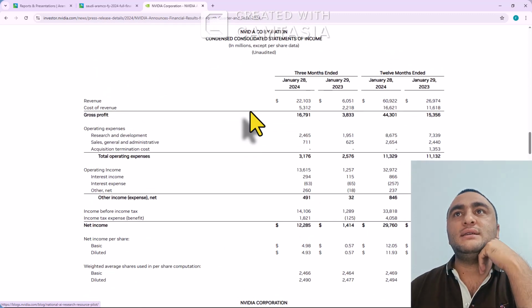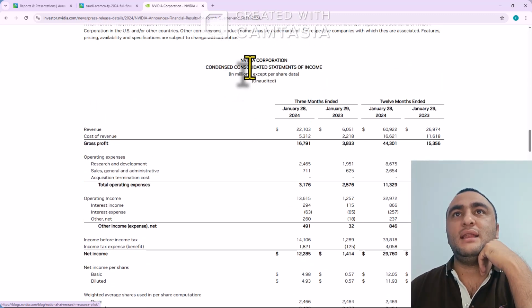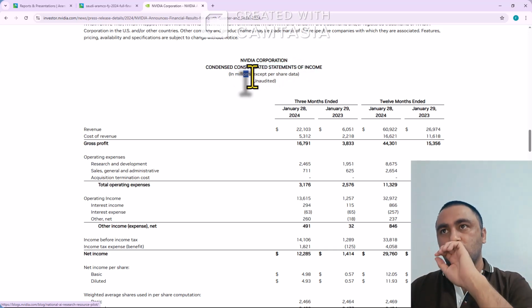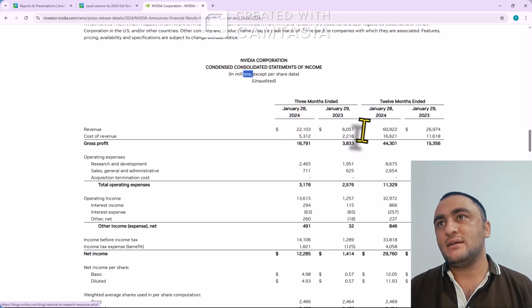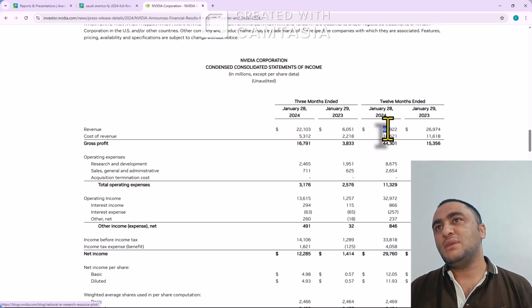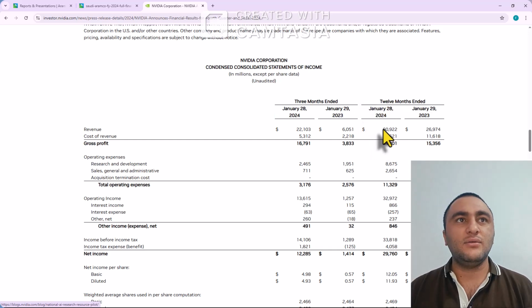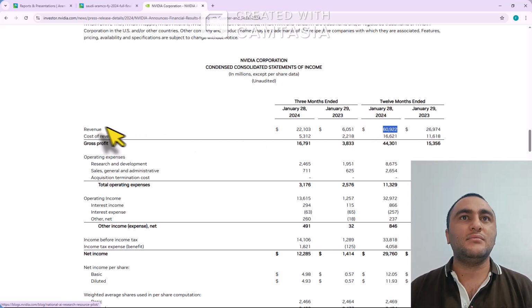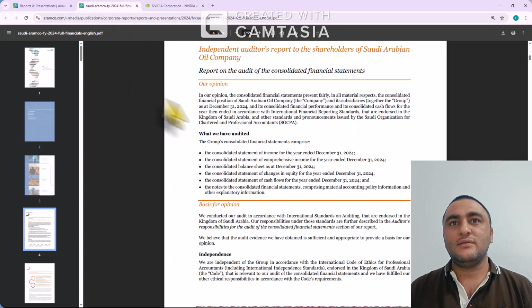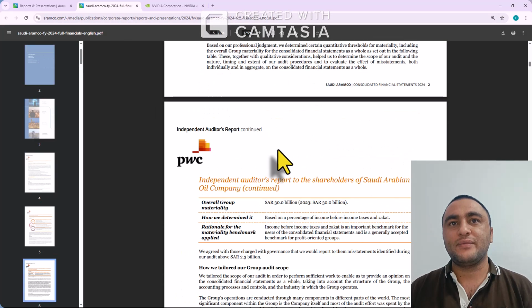NVIDIA consolidated statement of income in millions of dollars. So it means this one is $60 billion. Sorry, not trillion, $60 billion, 12 months, for the year ended 2024. In revenue they have $64 billion, but for Aramco we can see below here.